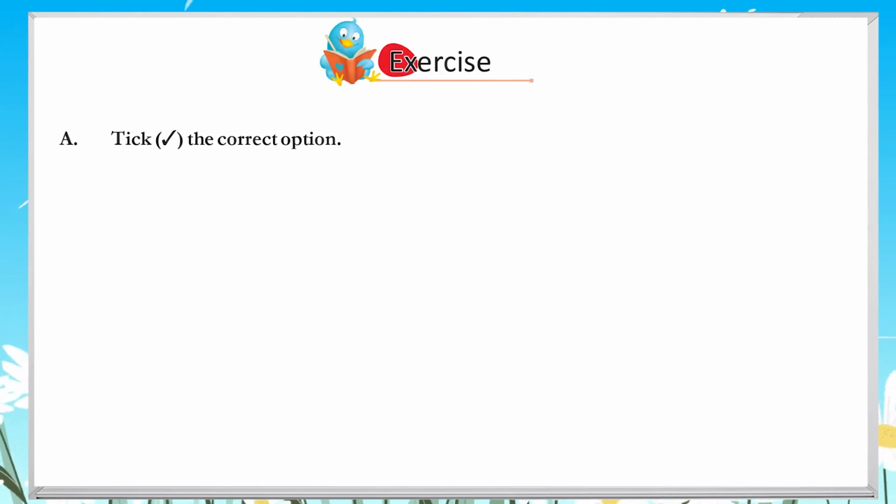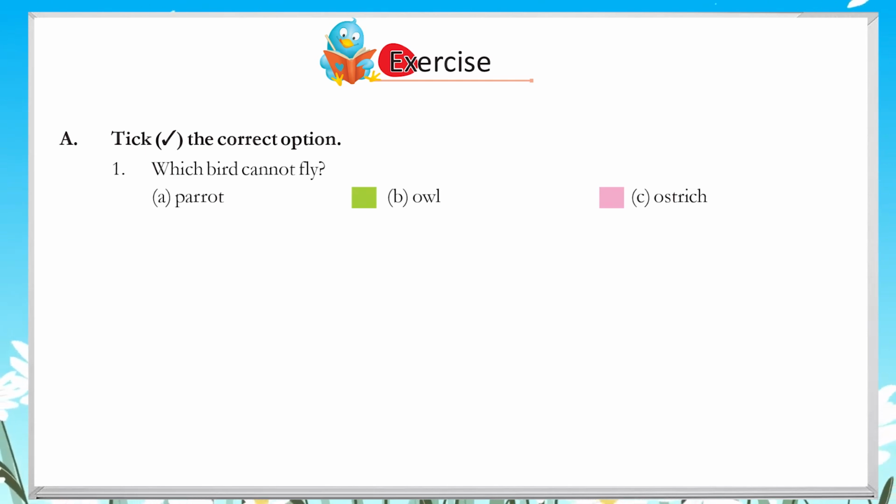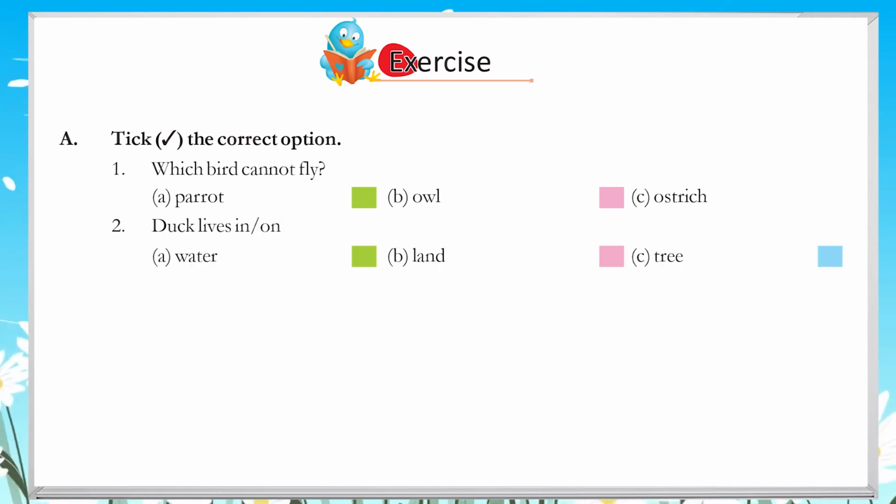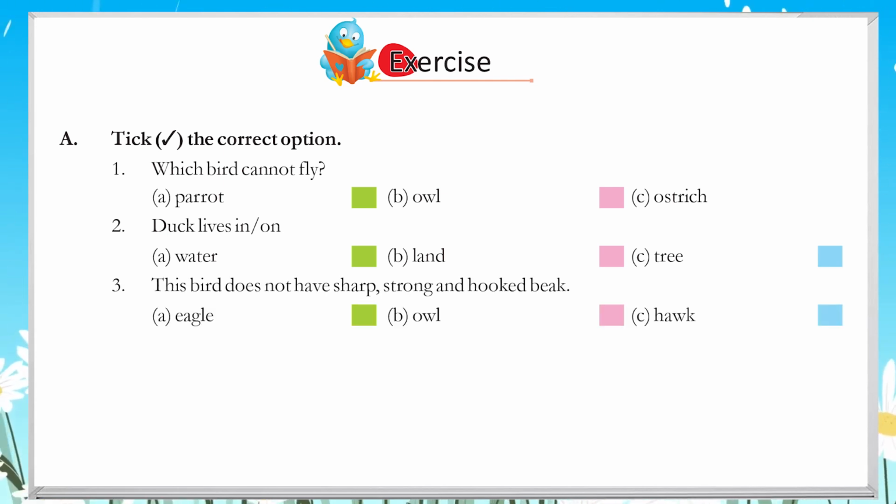Exercise. A. Tick the correct option. 1. Which bird cannot fly? A. Parrot. B. Owl. C. Ostrich. 2. Duck lives in, on. A. Water. B. Land. C. Tree. 3. This bird does not have sharp, strong and hooked beak. A. Eagle. B. Owl. C. Hawk.